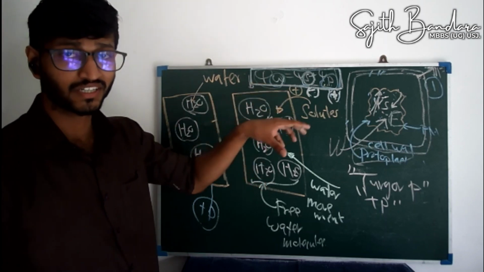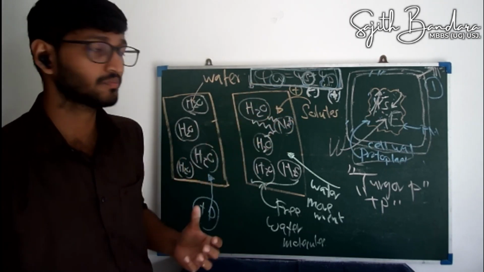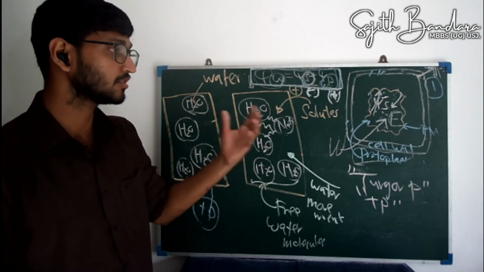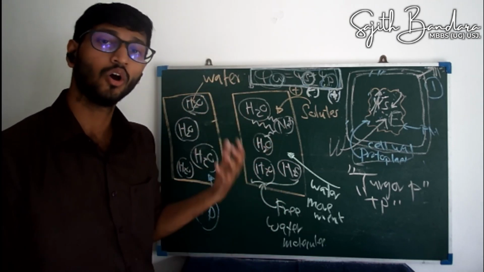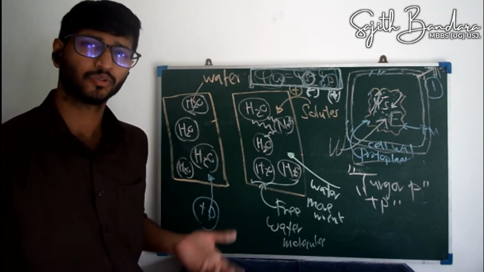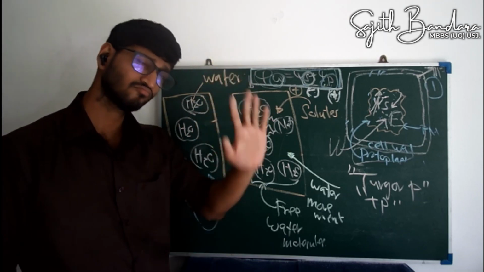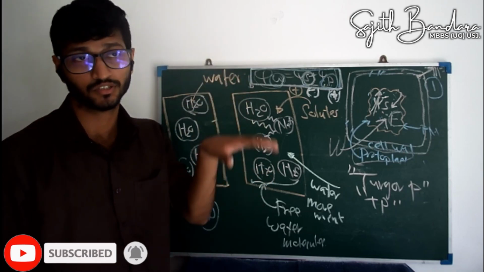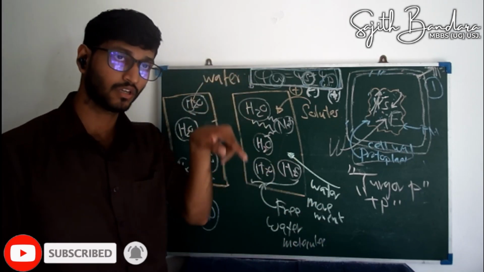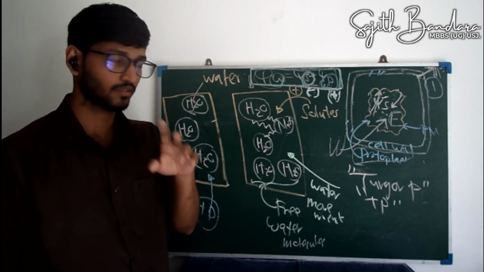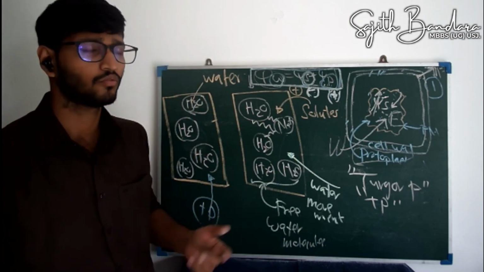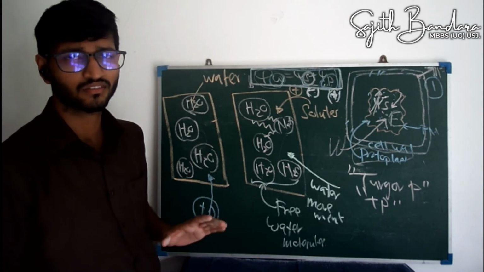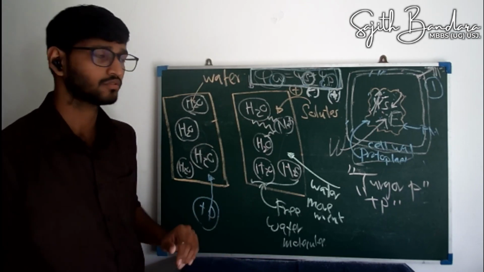So this is how practically inside the cell you have the pressure potential, water potential, and the solute potential. So solute potential plus pressure potential equals water potential. Normally inside the cell you have a very high solute concentration. When you have a very high solute concentration, in most cells you have a very low water potential. So most of the time in a cell, water potential is negative. Understood? If you can understand that, you can work out most of the things.